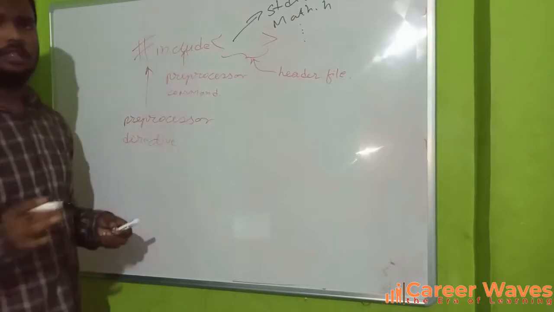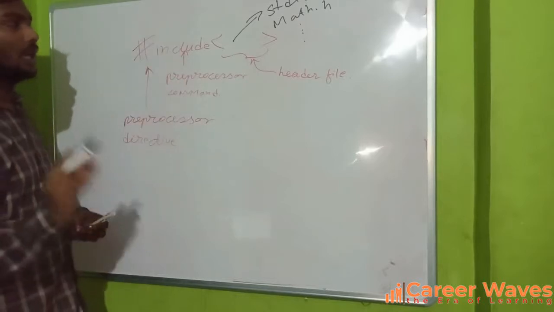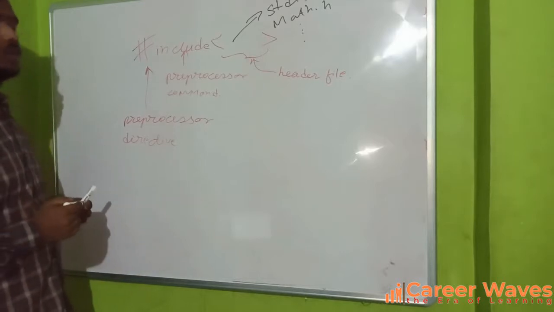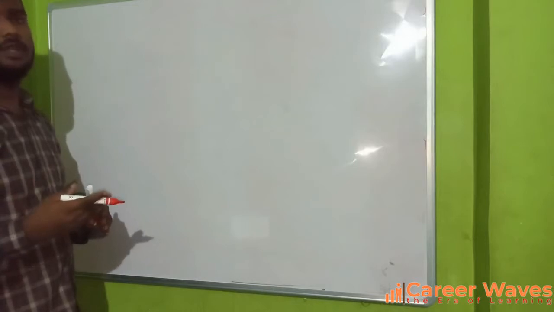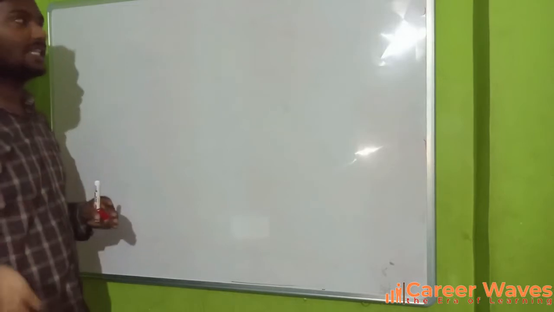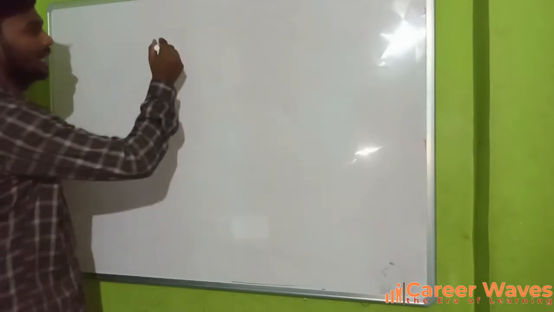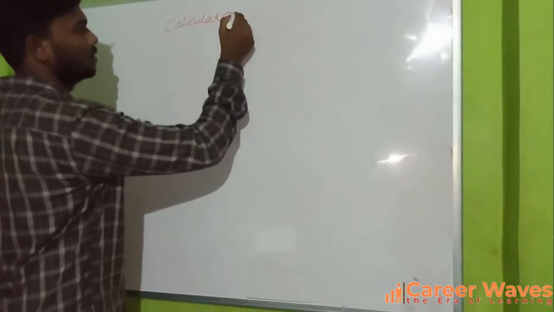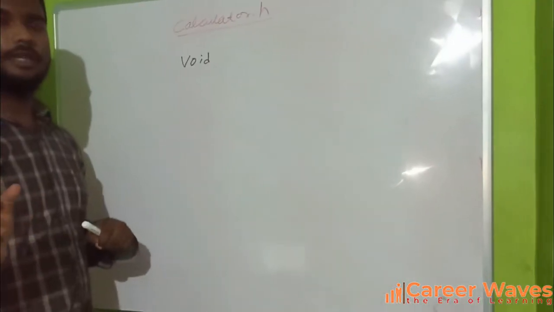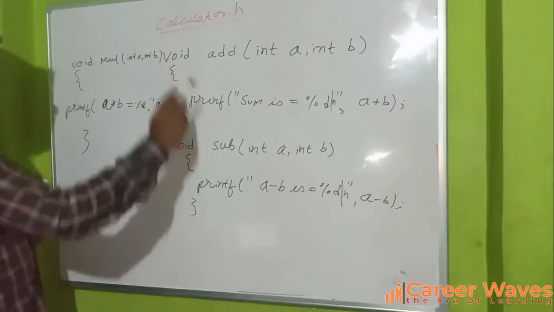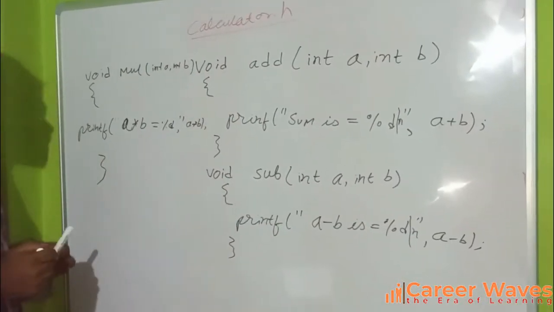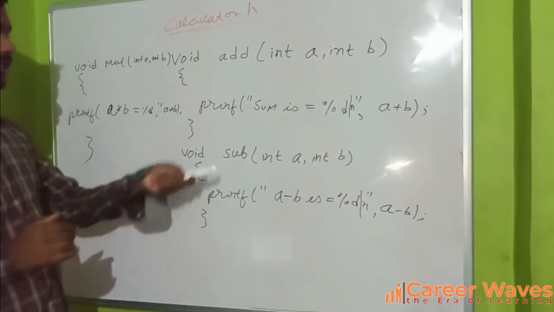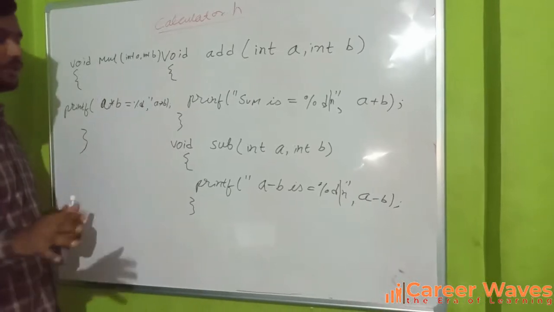We can include various header files depending on the need, and if we want to make our own header file, that we can also do. How can we include our own header file? For this, we should save the file name with a .h extension. Let us say we want to make a calculator. In the header file, we'll be implementing the calculator. If we write this program into a header file as calculator.h, whenever we hash include calculator.h, this functionality will be included in that program. How it will be included, let us see.